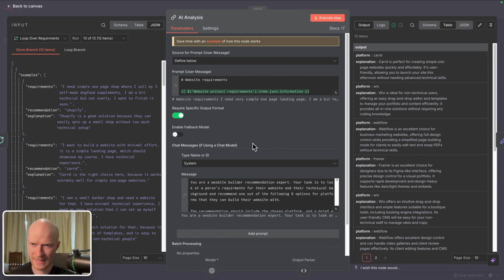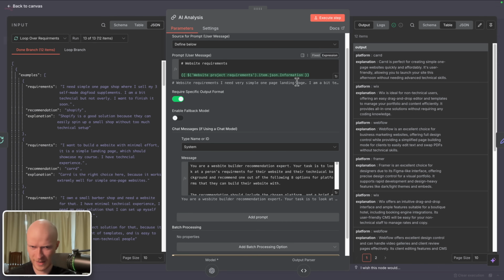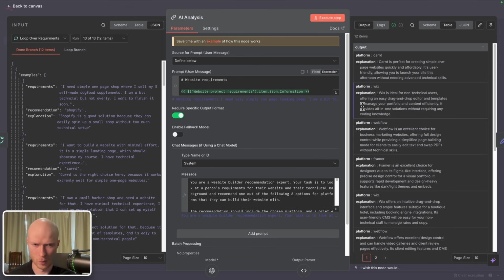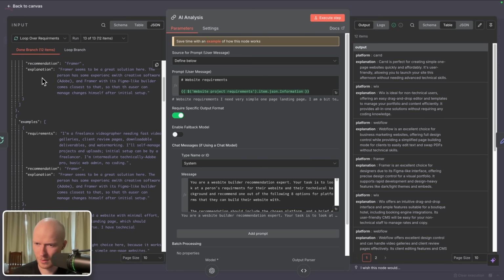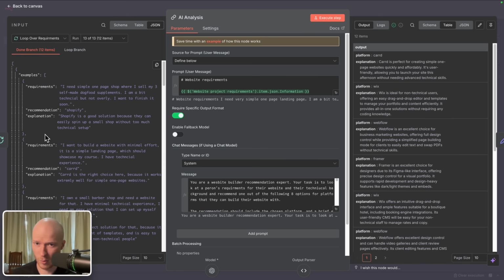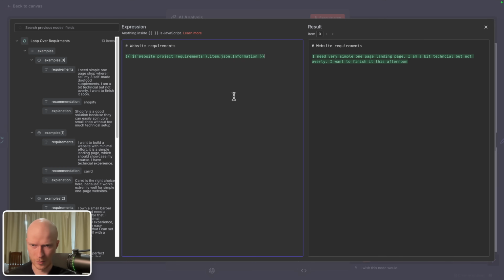All right, now we've executed this. The output here does not matter yet because we still have to load in the examples, but now we have all of the data from the previous steps available. And you can see in the done branch from the loop step, we get the most relevant examples for each of our original requirements. And what we can do now is the following.